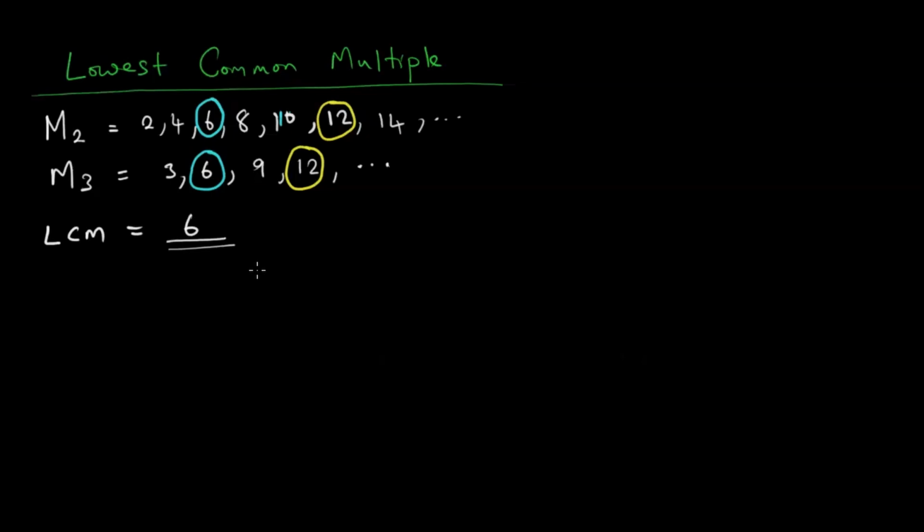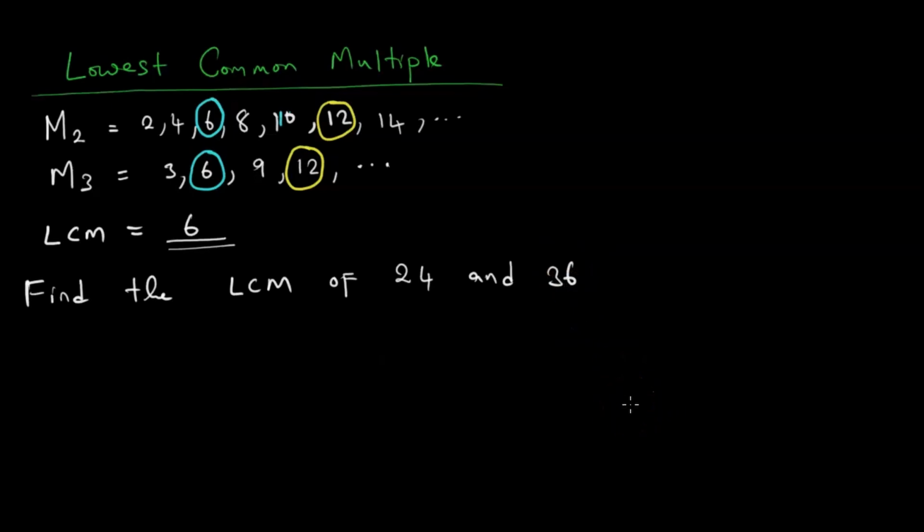But say we are given larger numbers. Say the question comes saying: find the lowest common multiple of 24 and 36.